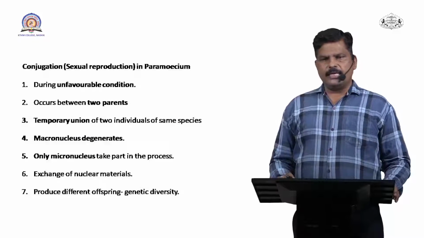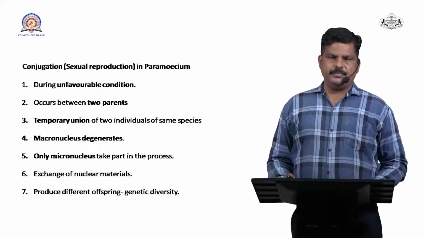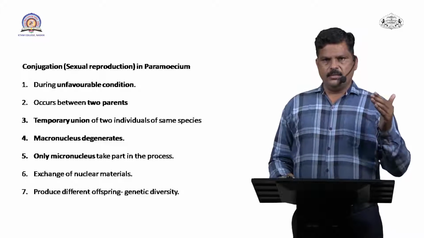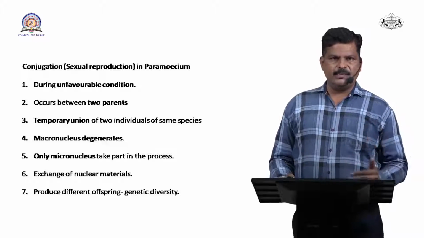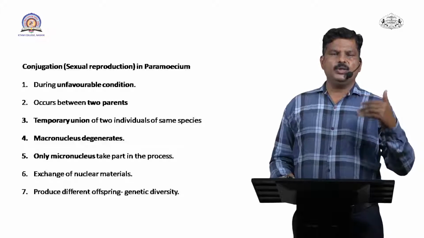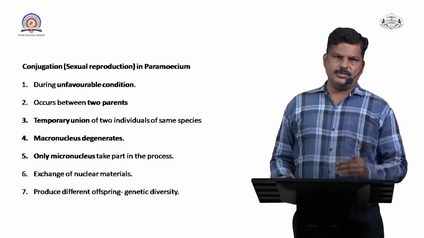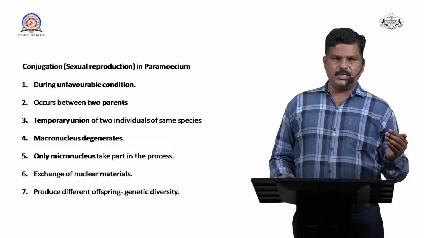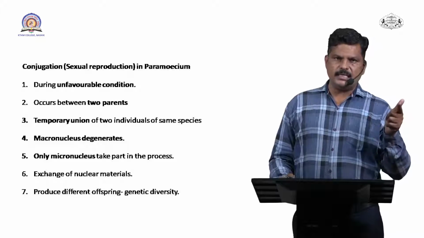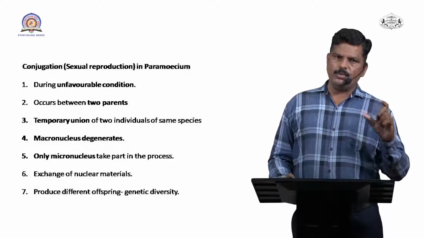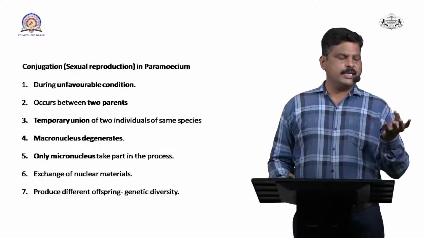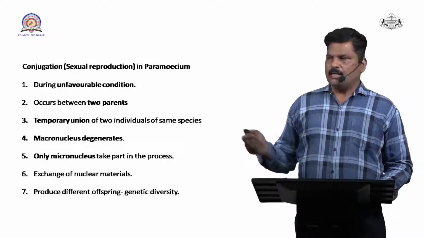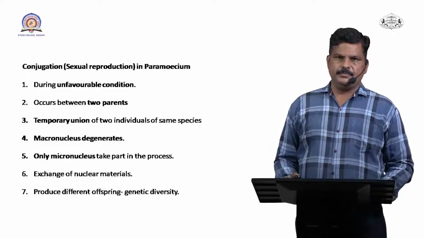Now the second type of reproduction, that is conjugation. In the case of paramecium, we have already seen the asexual mode of reproduction, that is binary fission. Now we turn to the sexual mode of reproduction, that is conjugation. Conjugation is another mode of reproduction which we observe in paramecium. As I said, in paramecium both types of reproduction are observed, binary fission and second, conjugation. So let us discuss conjugation.